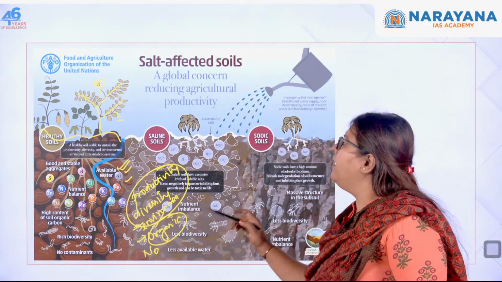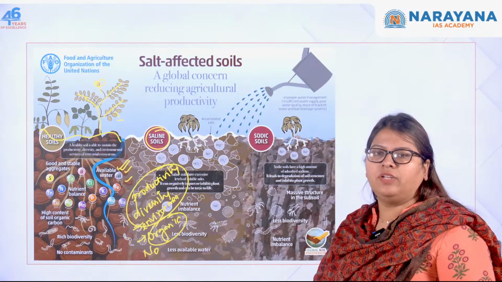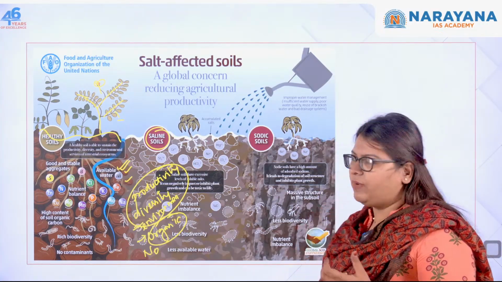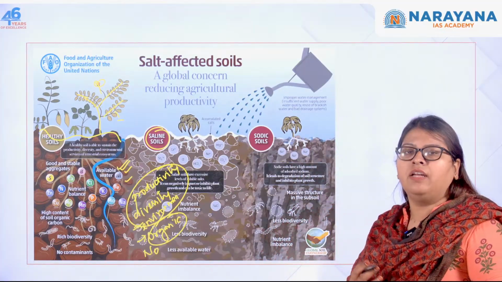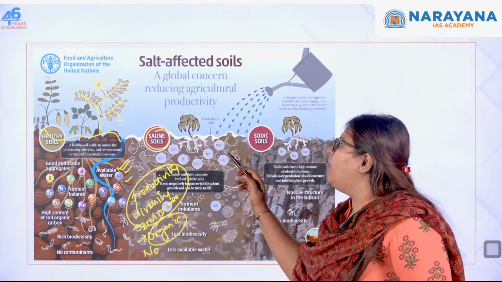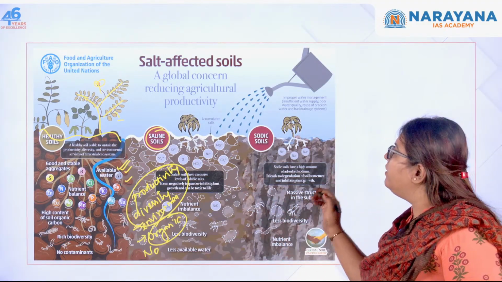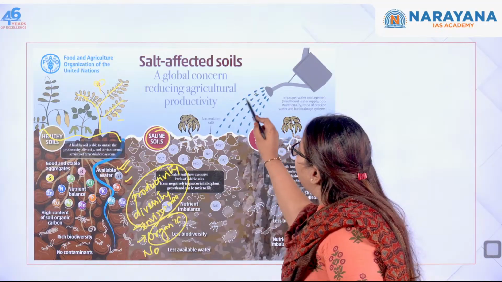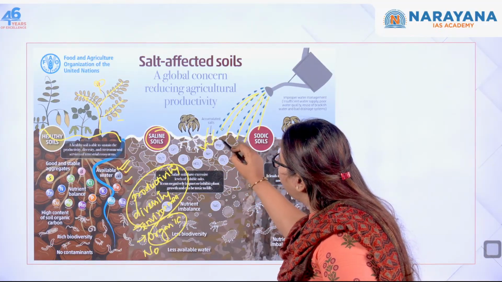Okay, then if you move towards saline soils, where there is actually the seepage of salts, whether it is your sodium salts, the chlorine, or you can see the carbonate, that is HCO3, etc., or you can actually see magnesium and other compounds over here. Then what happens is that as you irrigate further, there is actually seepage of these salts.